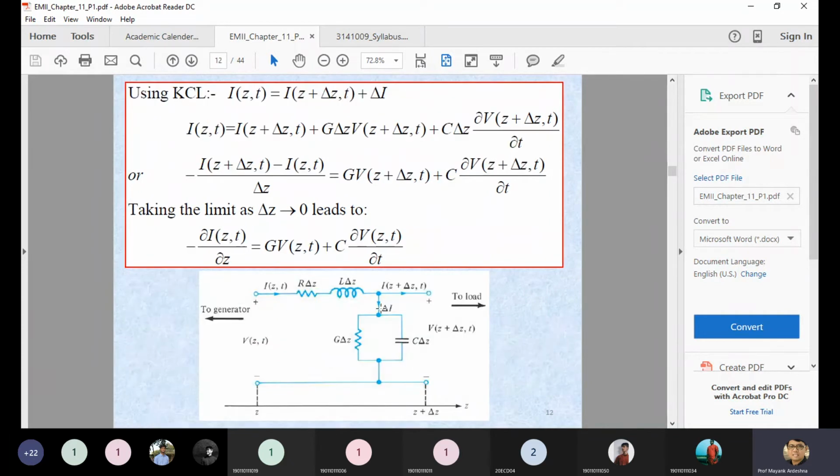So you can see a similar figure over here, and at a node there is one dot where the incoming current is I(Z,t) and the outgoing currents are delta I and I(Z plus delta Z, t). So at this particular node we are applying the KCL, so incoming current equals outgoing current. So you get this equation over here, I(Z,t) equal to delta I plus I(Z plus delta Z, t). Now delta I is the current which is passing through the conductance as well as the capacitance.